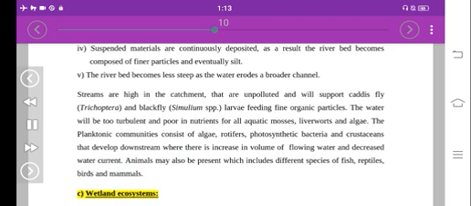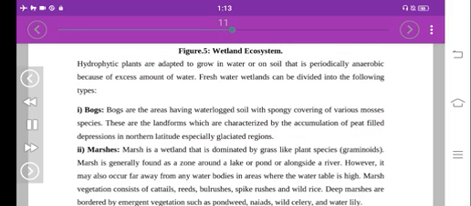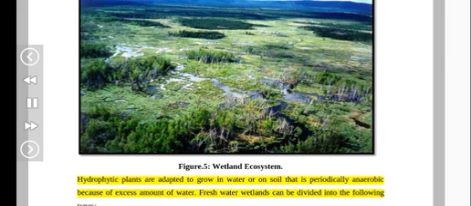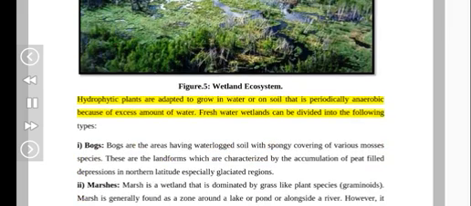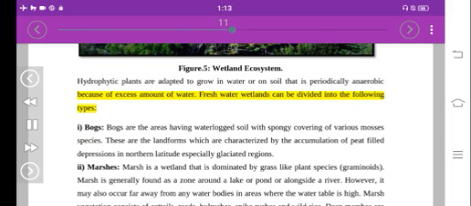C. Wetland ecosystems. Wetlands range all along a gradient from permanently flooded areas to periodically saturated soil and support different hydrophytic plant species at some time during the growing season. Figure 5. Wetland ecosystem. Hydrophytic plants are adapted to grow in water or on soil that is periodically anaerobic because of excess amount of water. Freshwater wetlands can be divided into the following types.